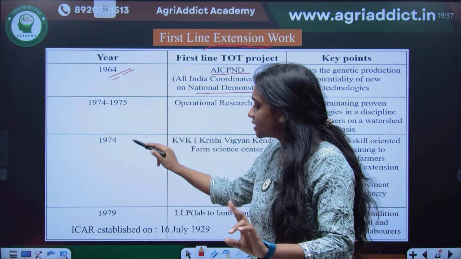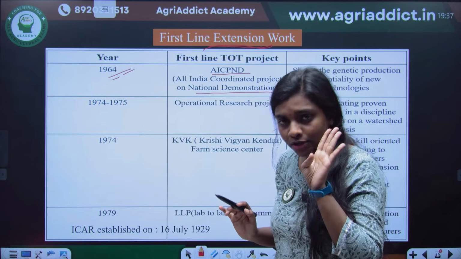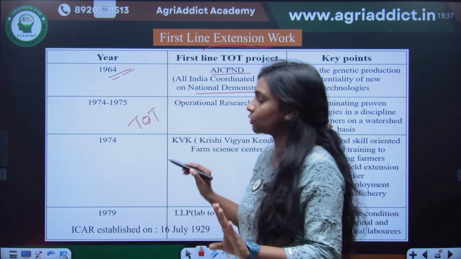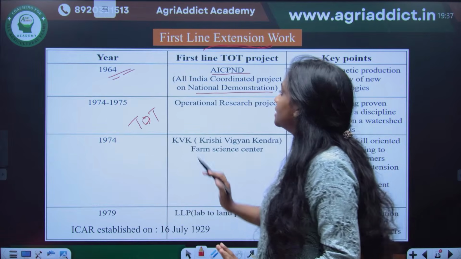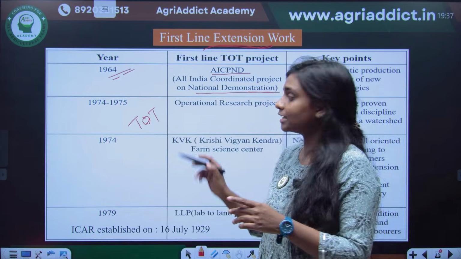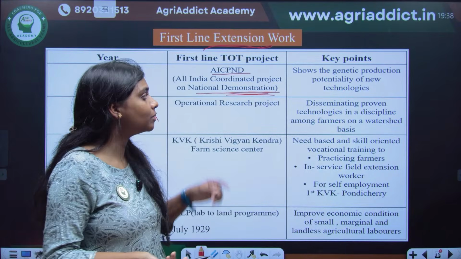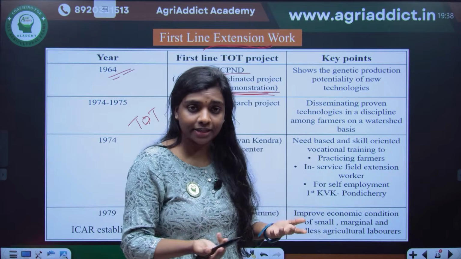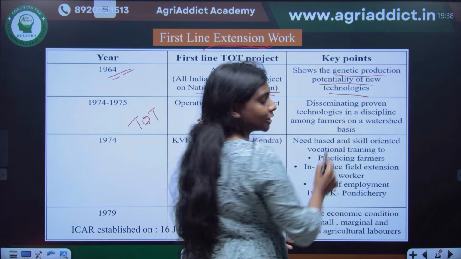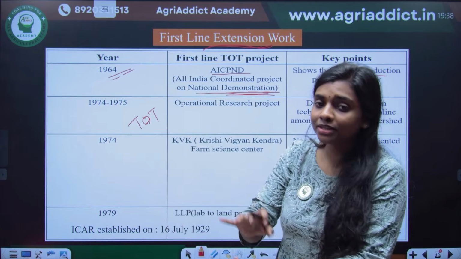1964, 74, 74, 79. The years are very important in this first line extension work. Okay, there are only 4 programs. They are transfer of technology programs. All of these were transfer of technology programs of ICAR. So one is 1964, All India Coordinated Project on National Demonstration. The term is demonstration. You can remember demonstration. It is showing the people how good the new variety or new technology is. The genetic production potentiality of new technologies is observed. They are actually demonstrating the worth of that new technology so that the farmers can adopt.